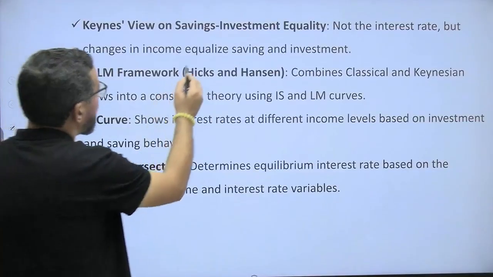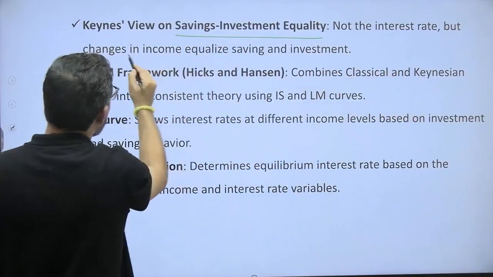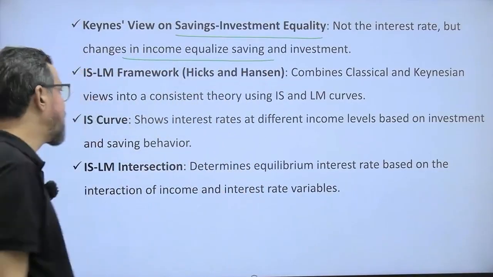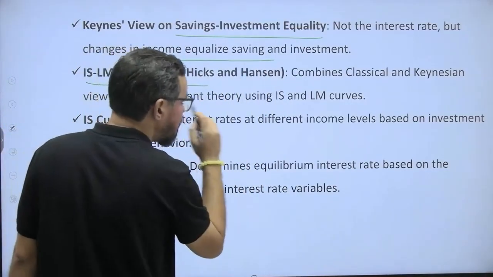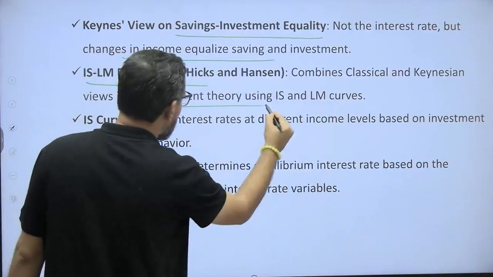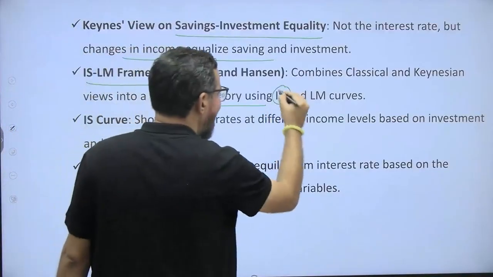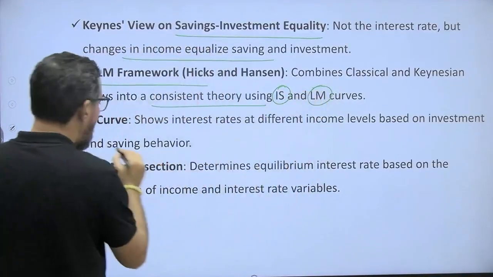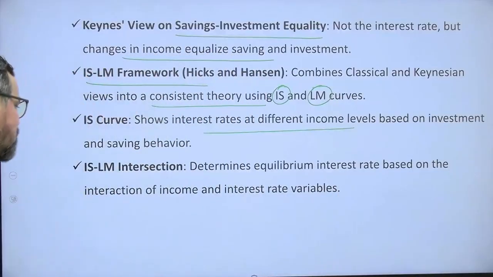Keynes views saving-investment equality as achieved not by the interest rate, but by changes in income, which equalize saving and investment. Then we have the IS and LM framework, by Hicks and Hansen, which combines the classical and Keynesian views into a consistent theory, using IS for the goods market and LM for the money market. IS shows the interest rate at different income levels based on investment and saving.